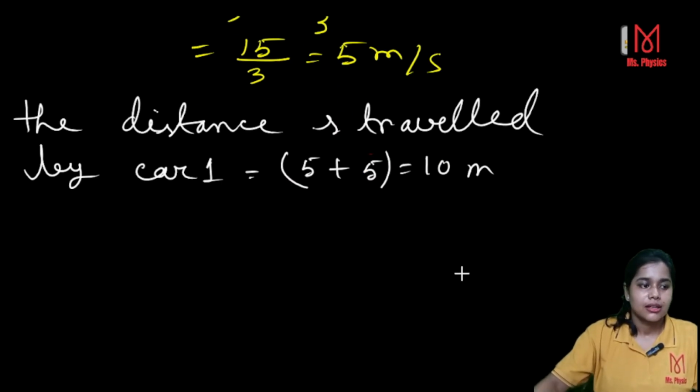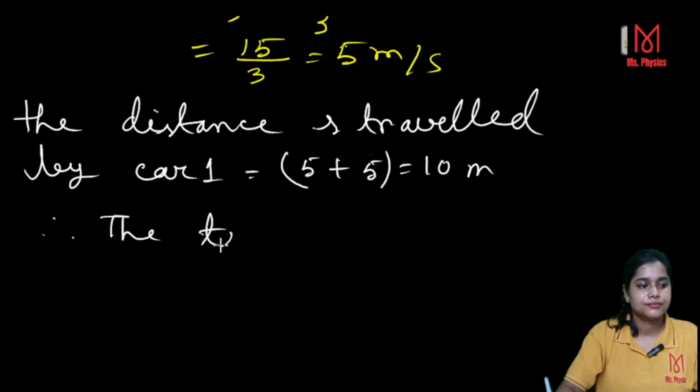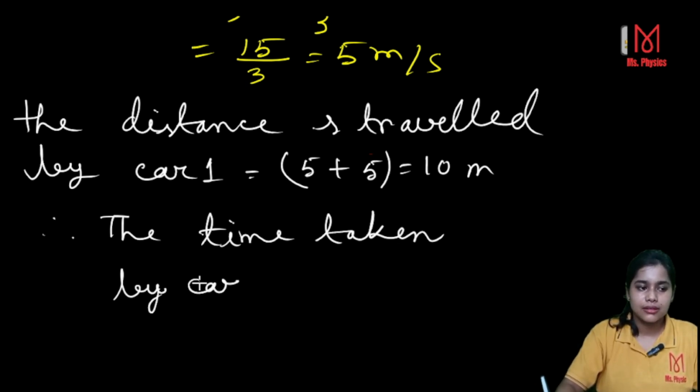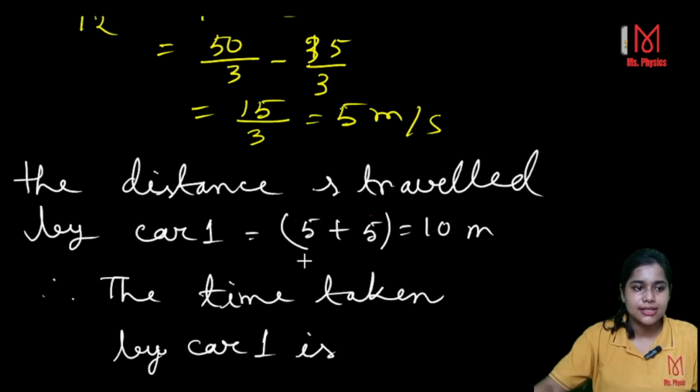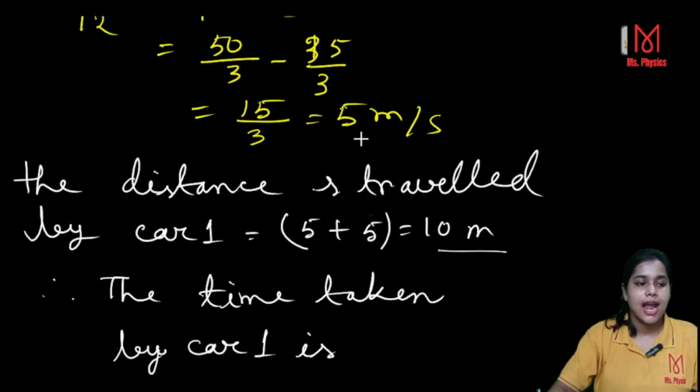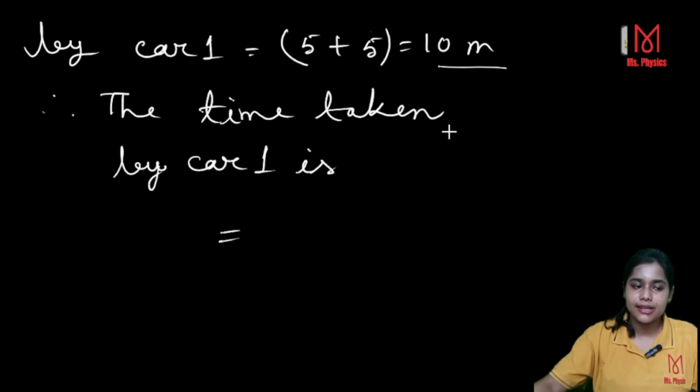Okay. Therefore the time taken by car 1 is what? Here you see that 10 meter is the distance and 5 meter per second is the relative velocity.